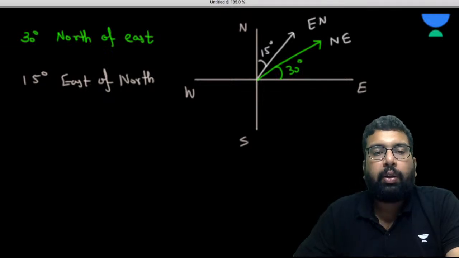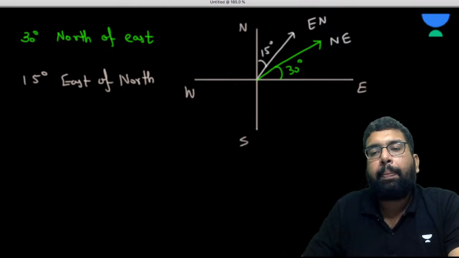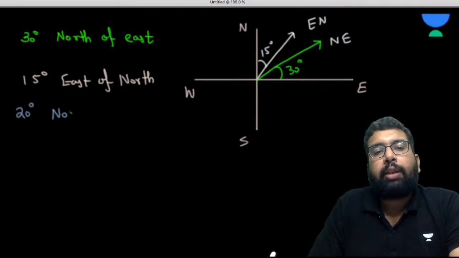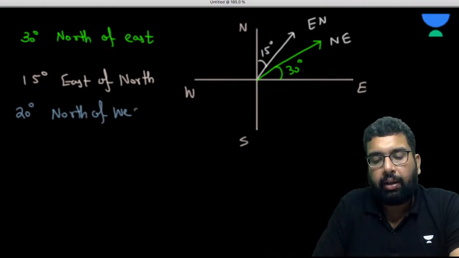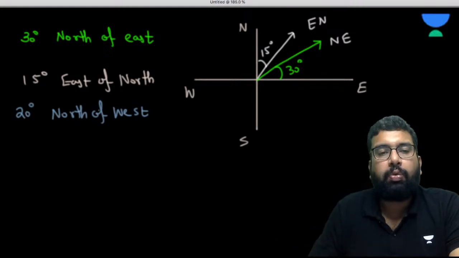Okay. Now, similarly, let's suppose we want to represent 20 degree north of west.